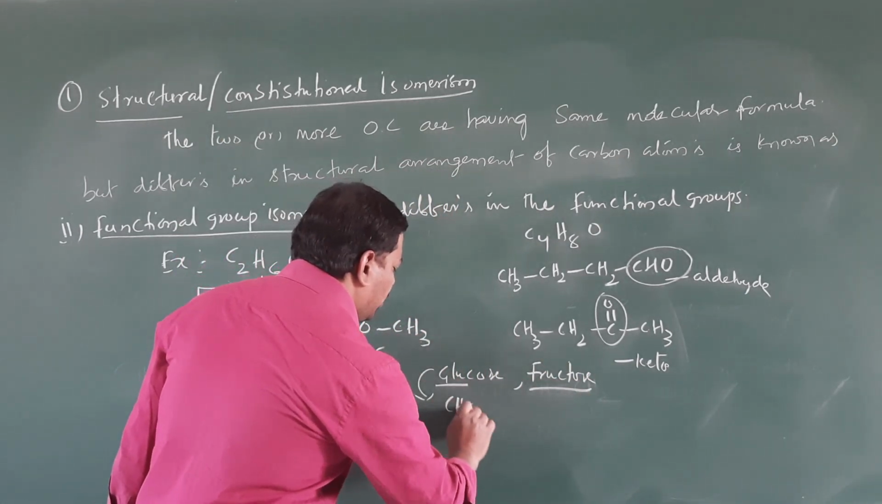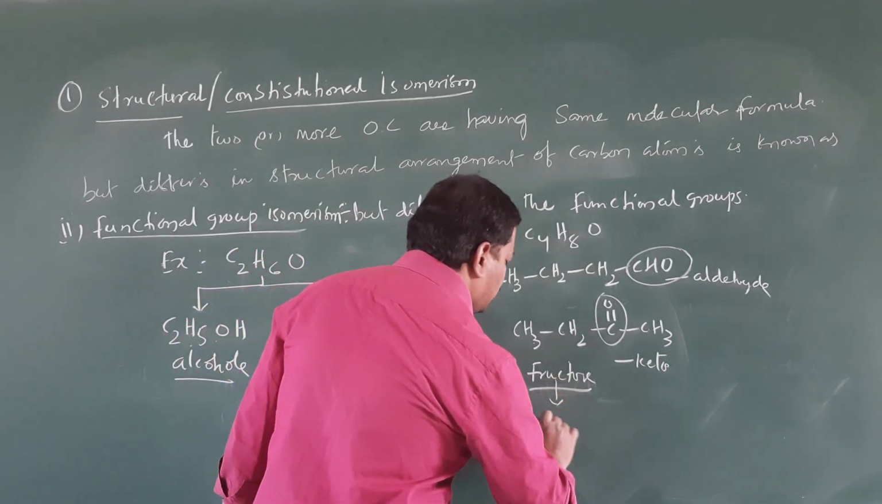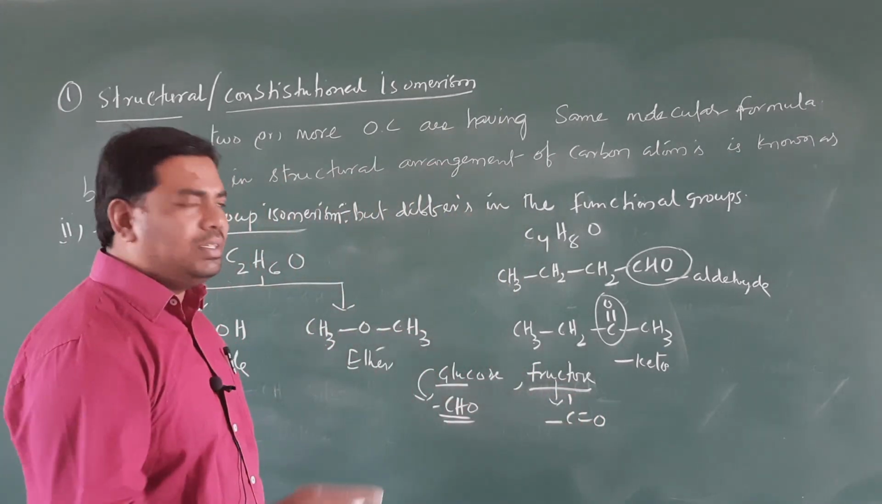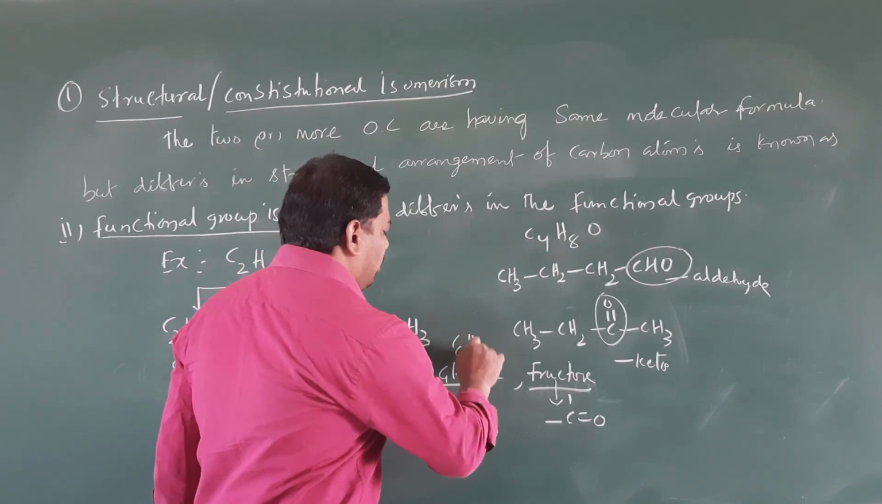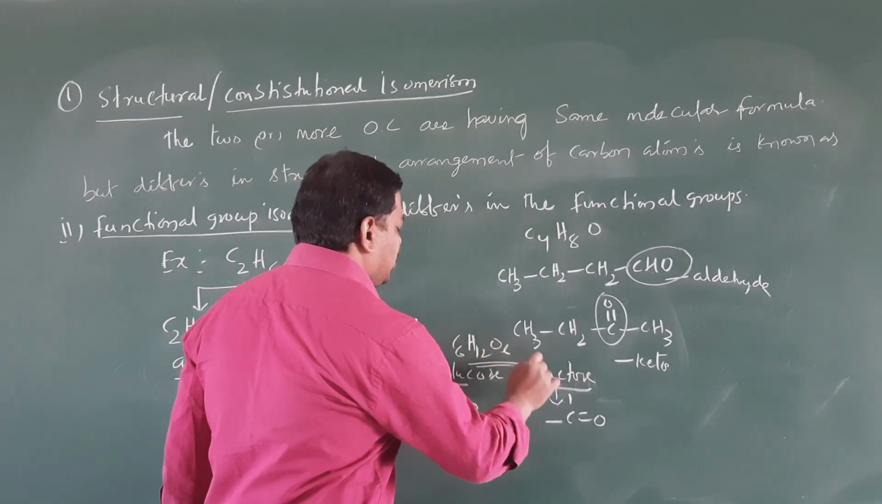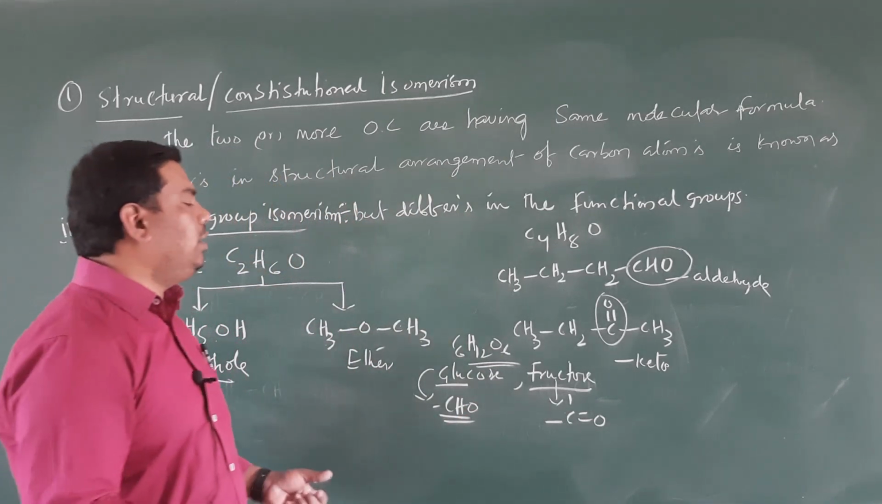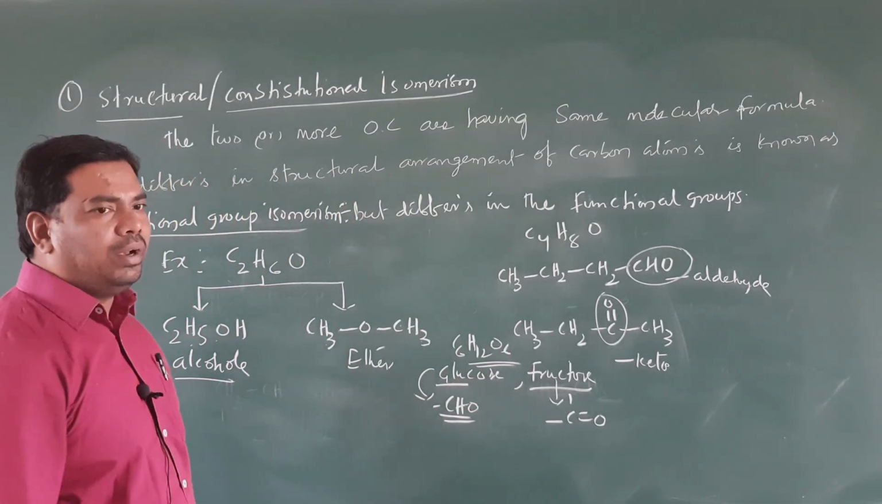In glucose, it has an aldehyde functional group. In fructose, it contains a keto functional group. The molecular formula is C6H12O6, but they differ in the functional group, which is known as functional group isomerism. Clear, student?